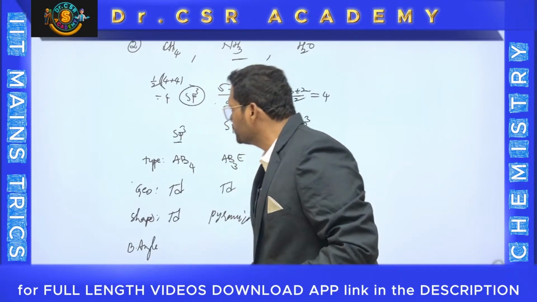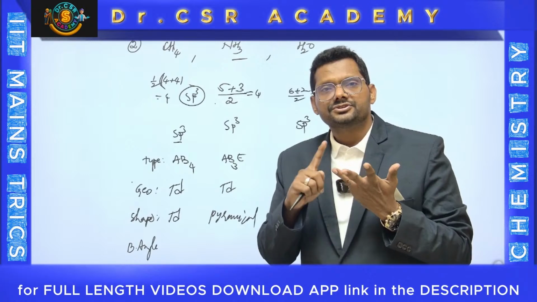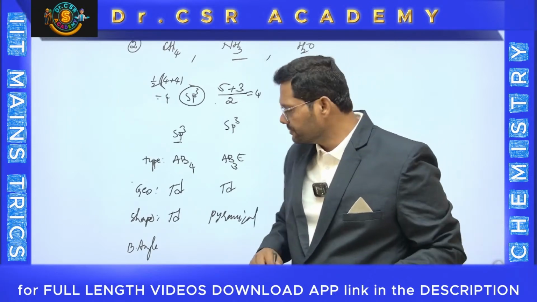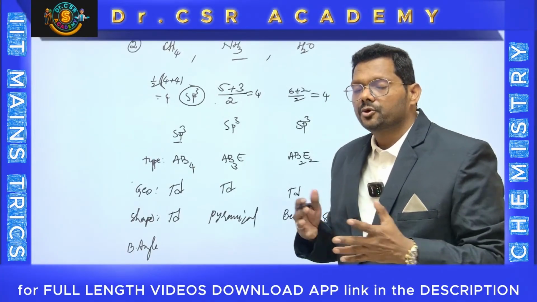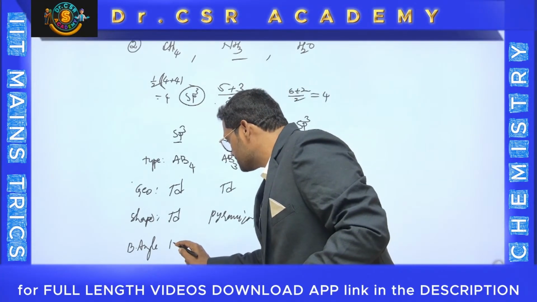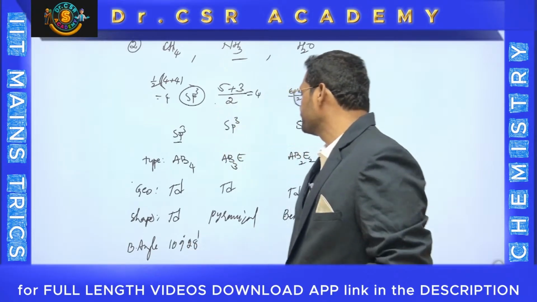And interestingly, you can say about the bond angle also. I told you, you can develop hybridization, geometry, type, shape, bond angle, 5 characteristics we are developing. Now here there is no deviation, because there is no lone pair. Therefore, the bond angle as per the reference is 109 degrees 28 minutes.